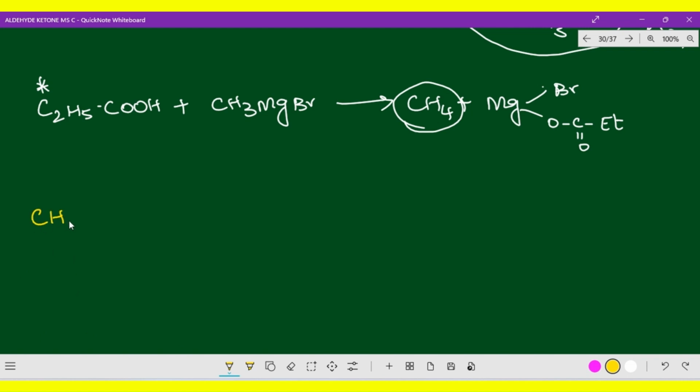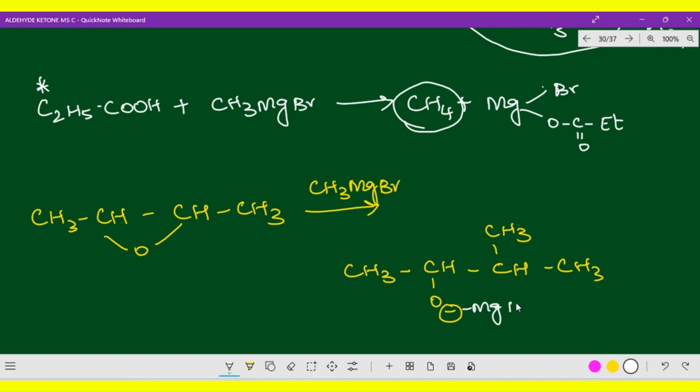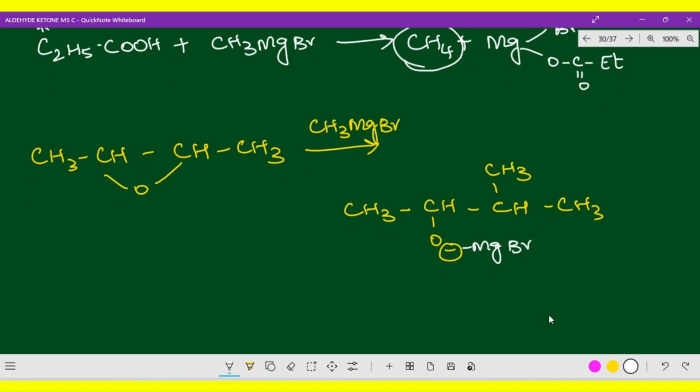So here CH3, CH, here CH, and both combined together with oxygen, here CH3. So when this reacts with CH3 MgBr, what answer will you get? The same way, CH3, here CH, here oxygen, so here you will get a minus charge. Here the bond breaks, so here CH, here you get CH3, and here CH3. Here MgBr, the positive charge is going to attach. So here MgBr, then water hydrolysis.